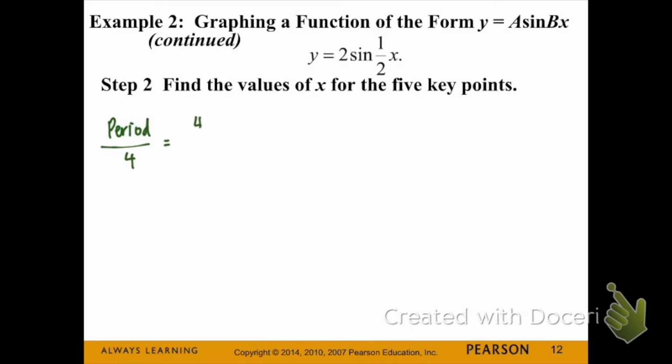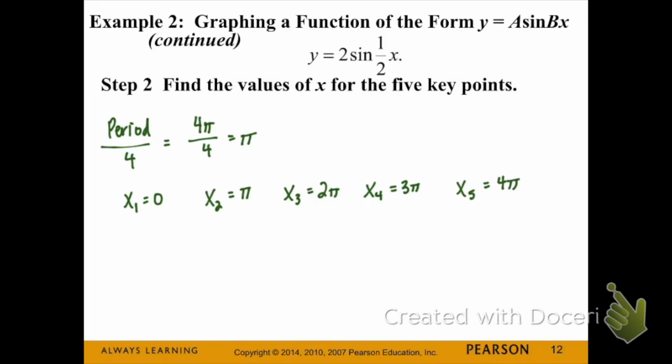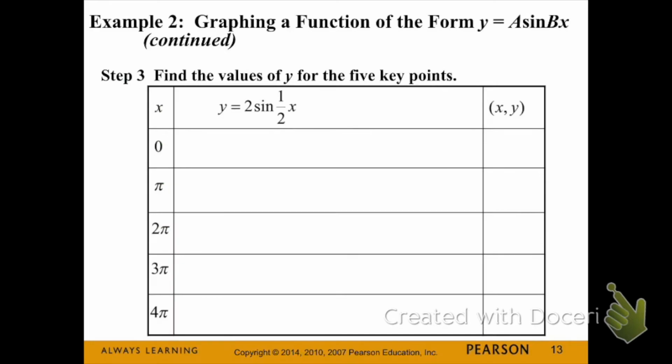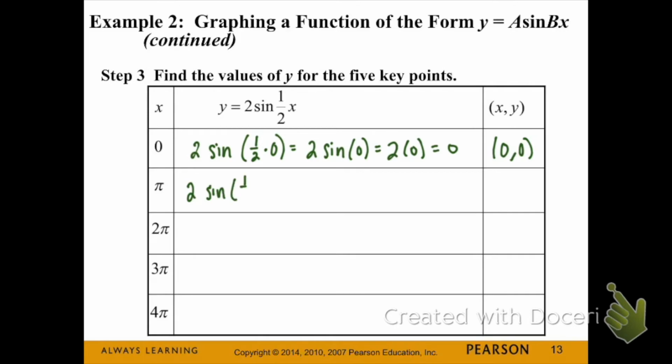Next, to find the 5 key values, we're going to do our period divided by 4. So we get pi as the value that we're going to be adding on each time to get each consecutive x value. Our starting point is at 0 since we didn't have a phase shift. And we just add pi to get each of these. Now that we have our x values, we can find our y values by plugging each x value into the equation and seeing what we get out. Remember, make sure you pause your video to do this work if the video is going too fast.